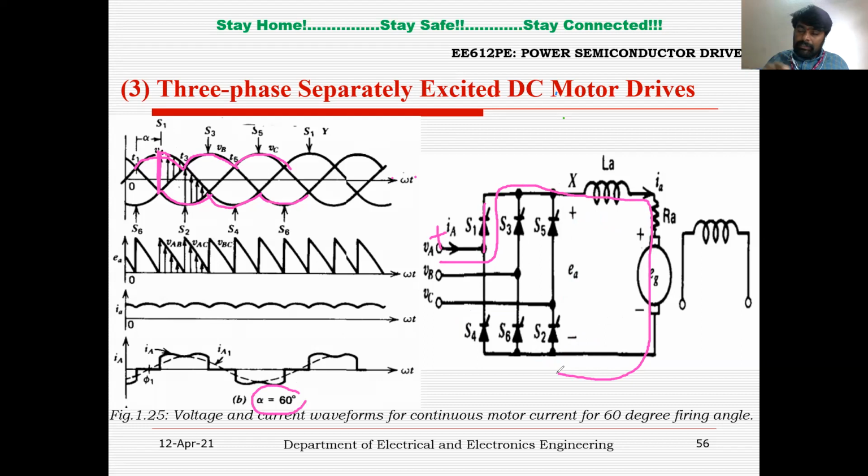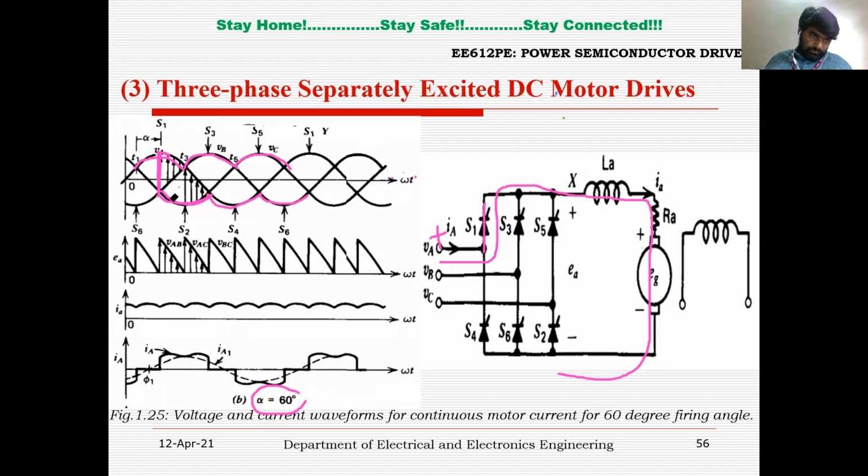So to get the return current, we need to see which device will be in forward bias condition so that I can apply a triggering pulse to it. Here, from here to here, S2 will be in forward bias condition, right? So I can apply a triggering pulse to S2.